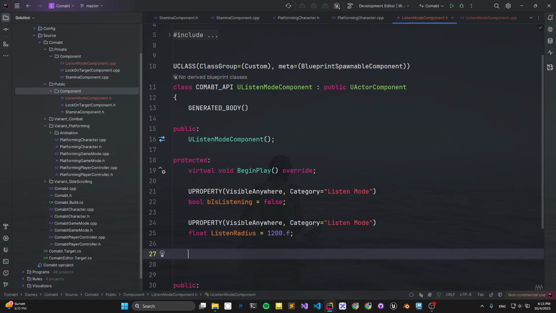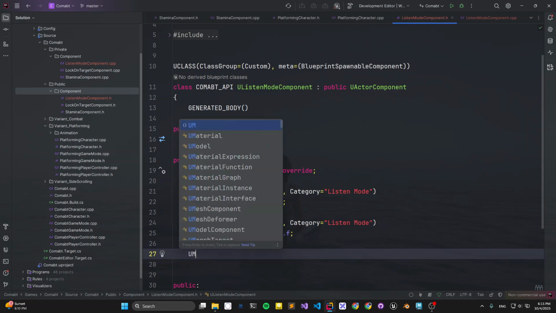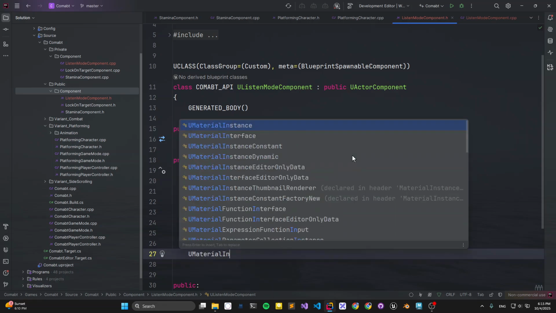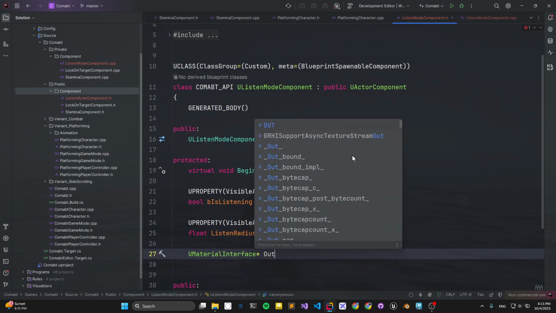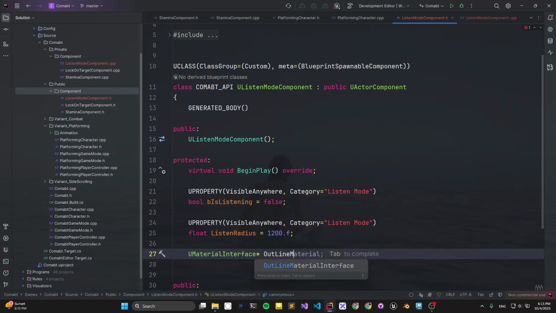We are also going to need a material instance, or interface, for the highlight outline. Let's call it OutlineMaterial. Basically, it's the material that lets the enemy be highlighted. Let's make it EditAnywhere.